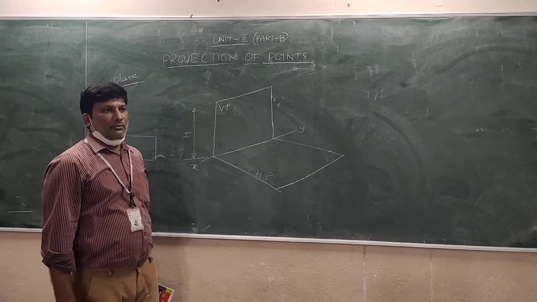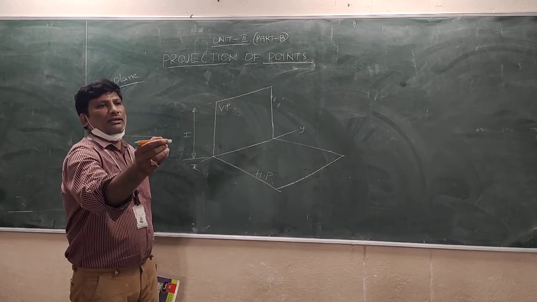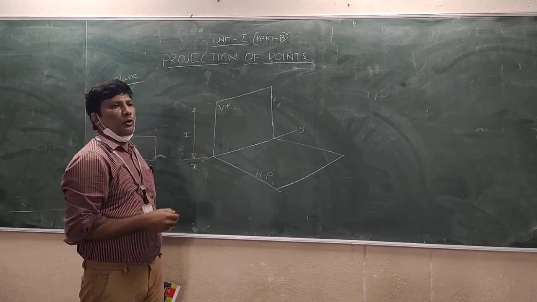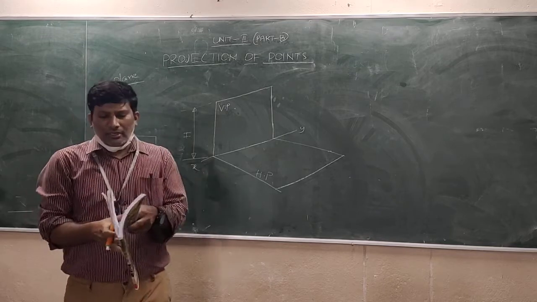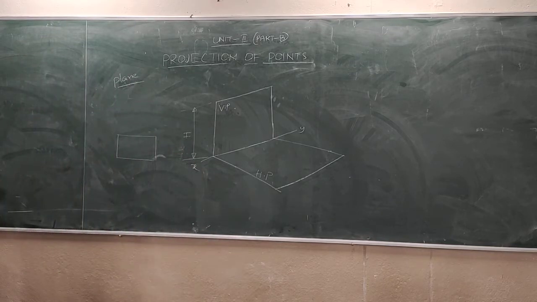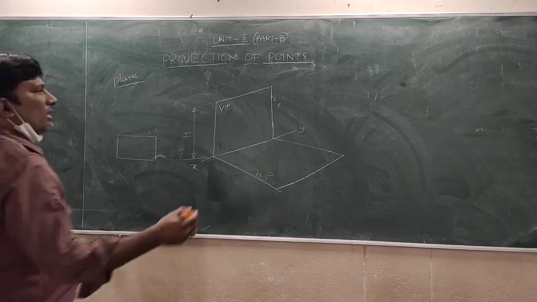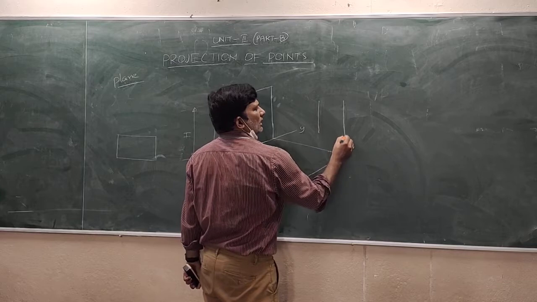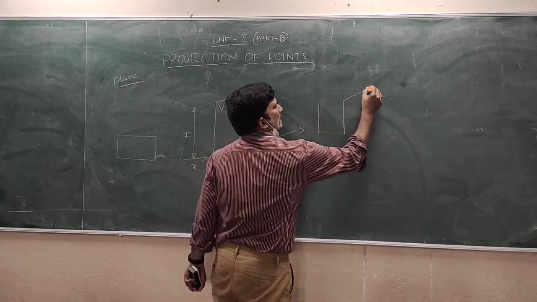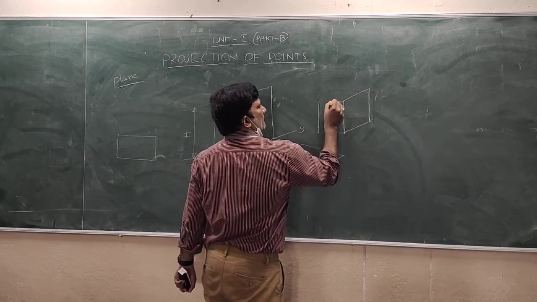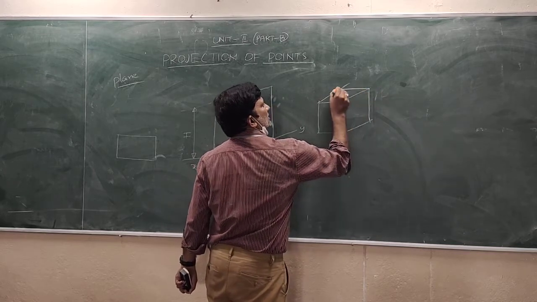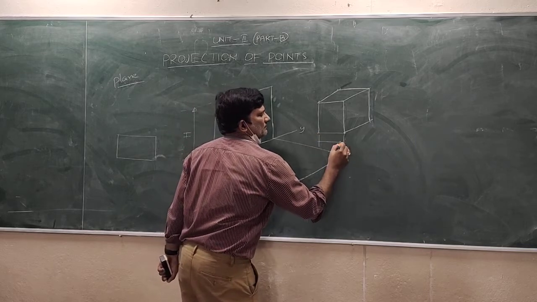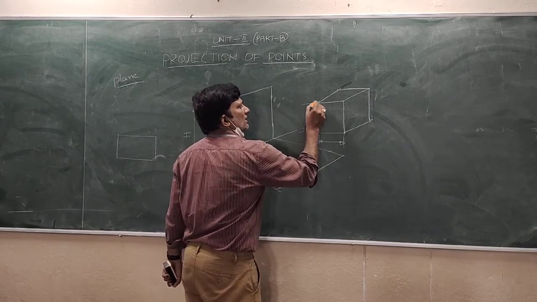So if you want to project, what are you going to project? Here I am mentioning projection of points. Initially we will see how a point will be formed. See, now I will draw a three-dimensional object. Already I showed it the other day. Anybody, what is this? How many dimensions does it consist of? What are they?